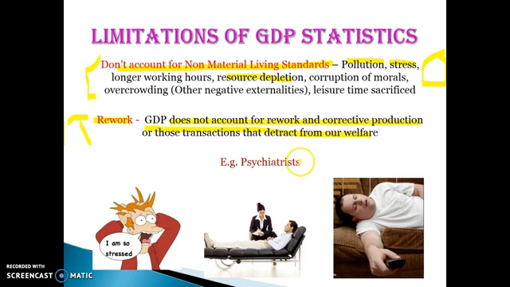Same with psychiatrists. If everyone's going to see a psychiatrist, that's going to boost our GDP, but it's about corrective work. It's not necessarily boosting our living standards, but they generate an income, so it boosts our GDP. Another example, if I was to go to Safeway and knock all the milk over on the dairy aisle, 3 people would have to come and clean that up, and they might have to get someone else in for the night. That would boost GDP, but again, it's corrective work that can reduce our living standards. So that can lead to GDP overestimating our living standards.